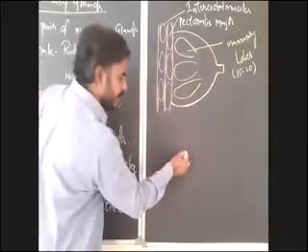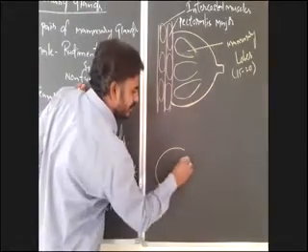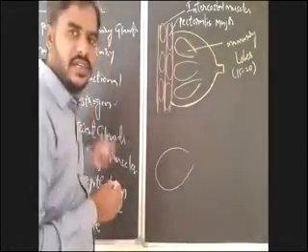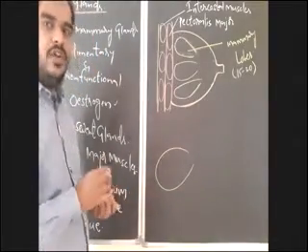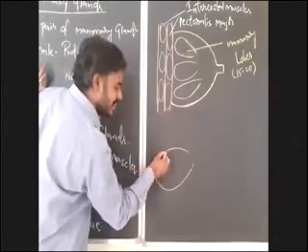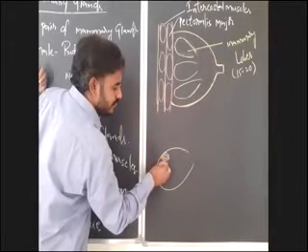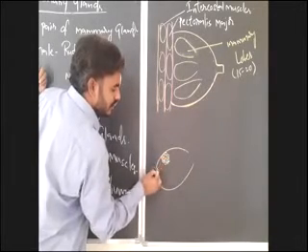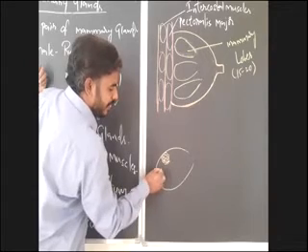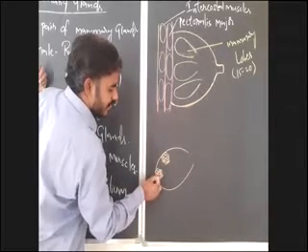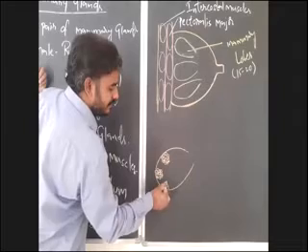I am drawing a separate mammary lobe here. For example, it is a mammary lobe, right? Inside each mammary lobe, observe, like a bunch of grapes, there are clusters of cells present.